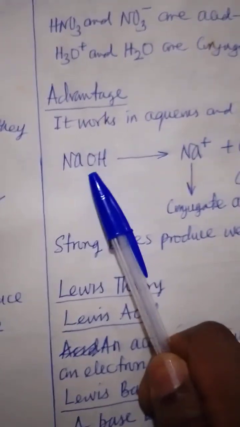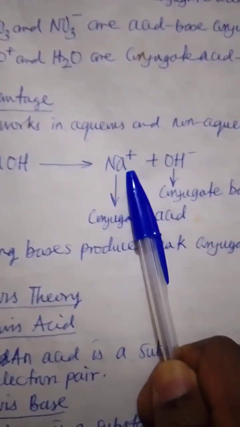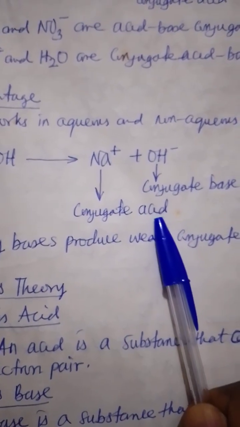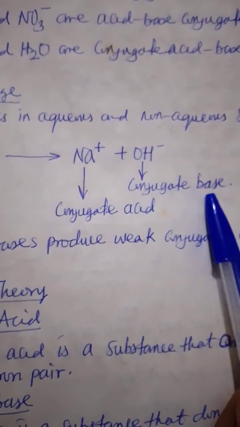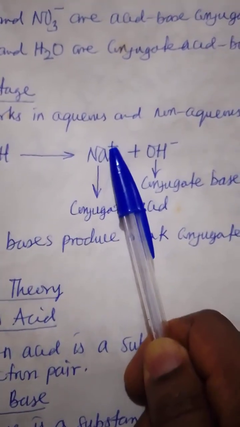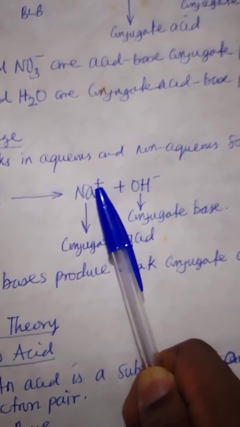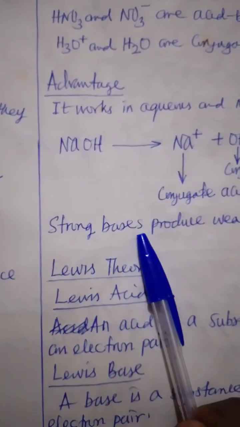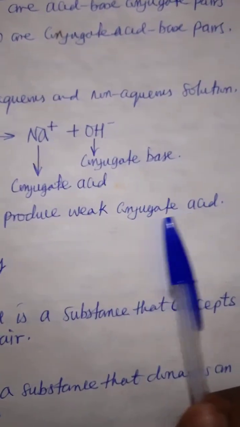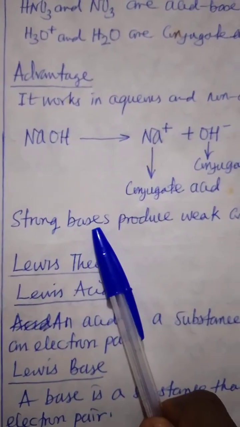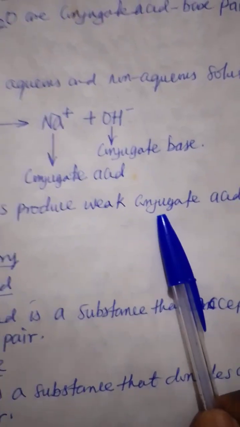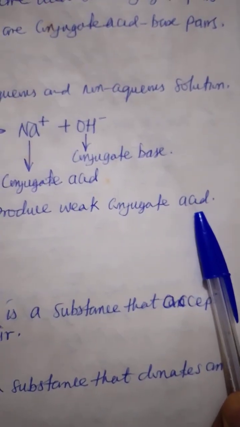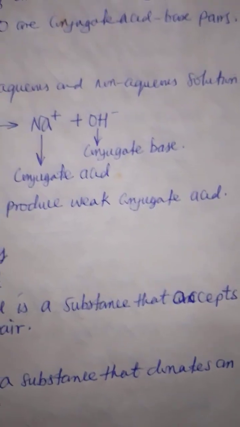Let's see sodium hydroxide. If it dissolves in water, it's going to give you Na plus, OH minus. So the Na plus is a conjugate acid, while the OH minus is a conjugate base. Don't forget, conjugate acid because it has the ability to donate a proton. Conjugate base because it has the ability to accept a proton. Strong bases produce weak conjugate acid. Very weak conjugate acid. They are too weak to perform the action of an acid.